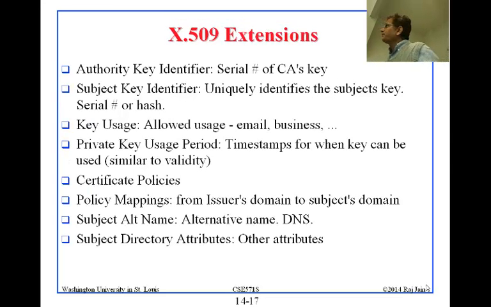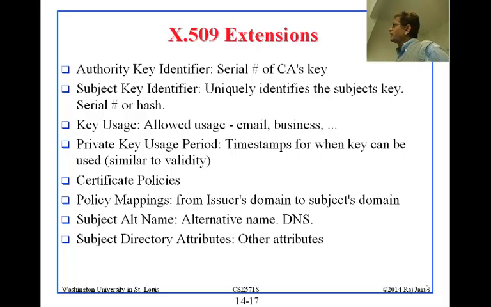So the extensions are authority key identifier, the serial number of the CA's key. Now this is what is happening: CAs also get compromised. That means somebody can attack the certificate authority and get their certificate. What they have to do is get a new certificate for themselves. So the old certificate is invalid, right? And the old keys are invalid actually. So the certificates have a number even for the CA. So the CA's certificate serial number.